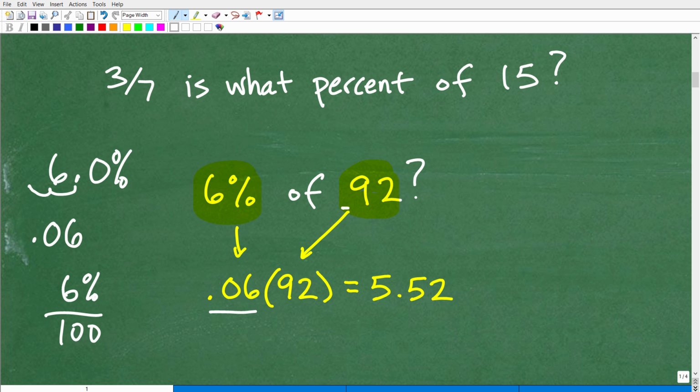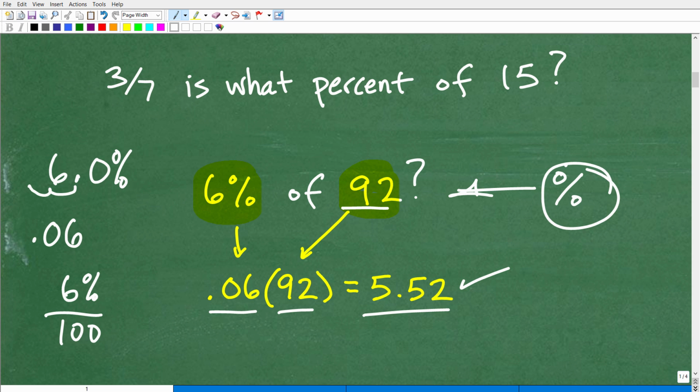So 6% as a decimal is 0.06, and I'm going to multiply that by the number I'm trying to find a percent of. So 6% of 92 is 0.06 times 92. Go into my calculator, get 5.52. Okay, so I kind of stumbled on my words there. I apologize for that, but basically what I was trying to say is that when it comes to the things we do with percent, this is probably the most common activity. We're finding the percent of numbers. We're not dealing with things like this, but this is only an observation. For you, it might be different.